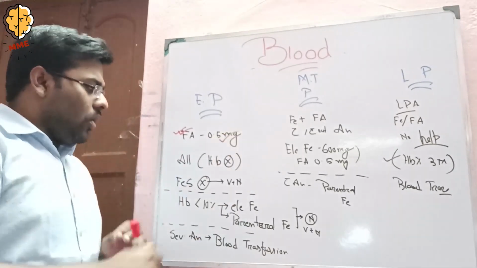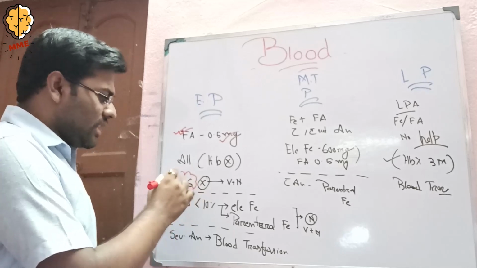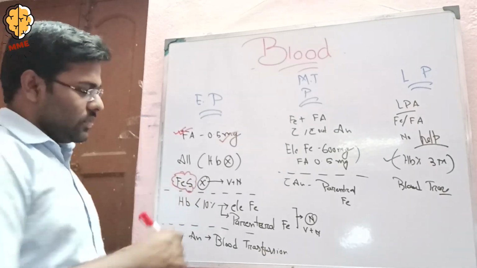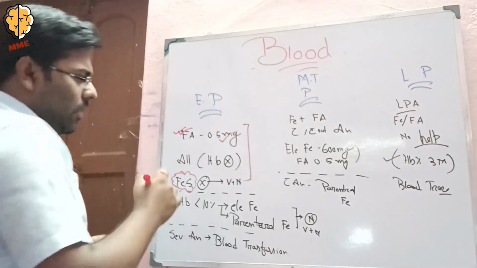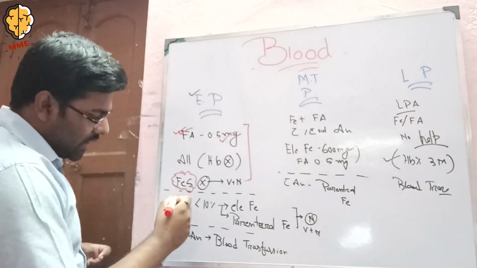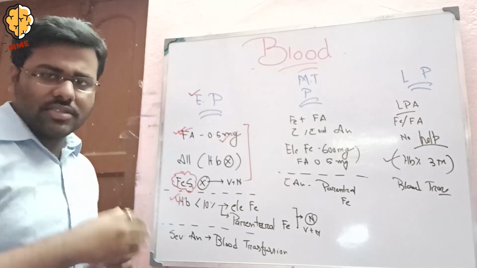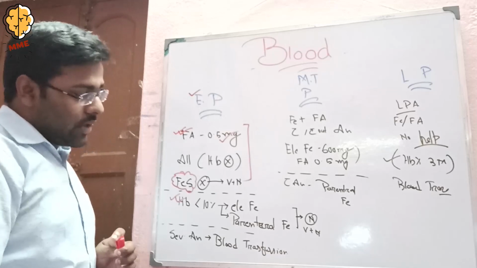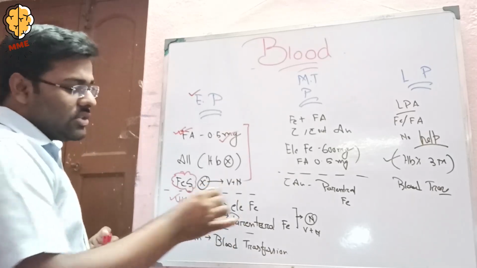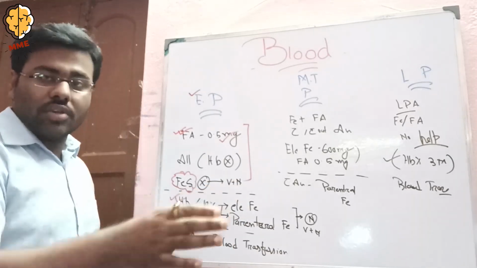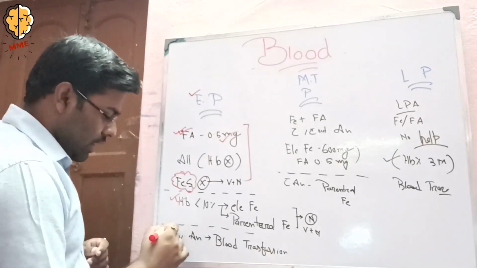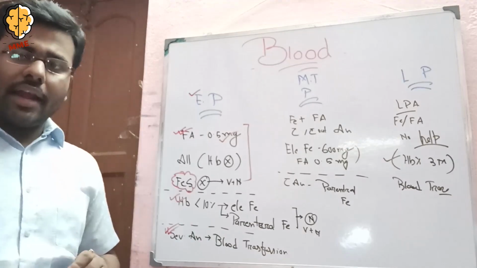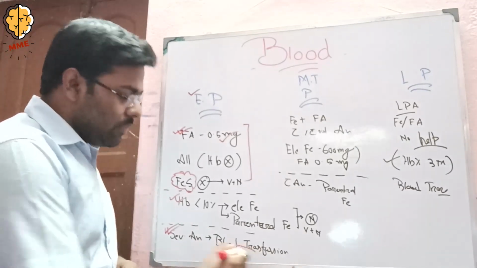We cannot give ferrous sulfate, because it causes nausea and vomiting. But in early pregnancy, if the mother has a hemoglobin level less than 10, we have to give elemental iron or parenteral iron, because these two don't cause nausea and vomiting. Now coming to severe anemia: if there is severe anemia in the early stage of pregnancy, then we have to give blood transfusion.